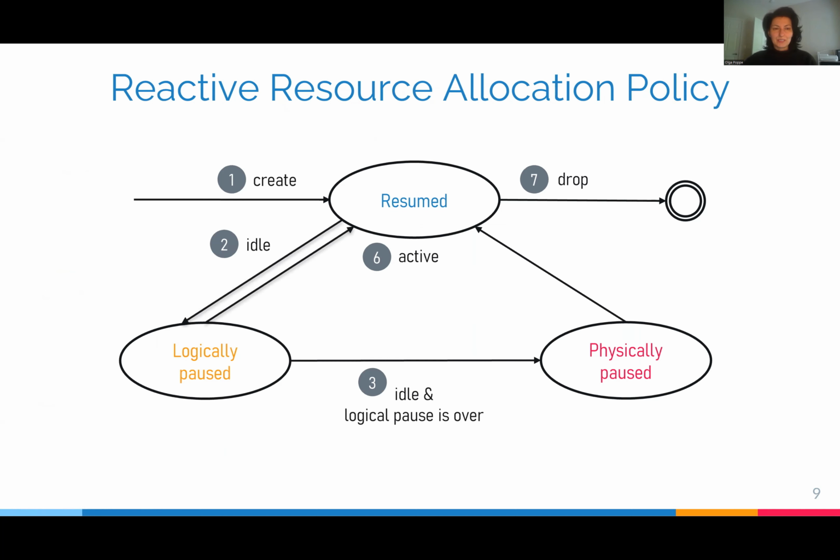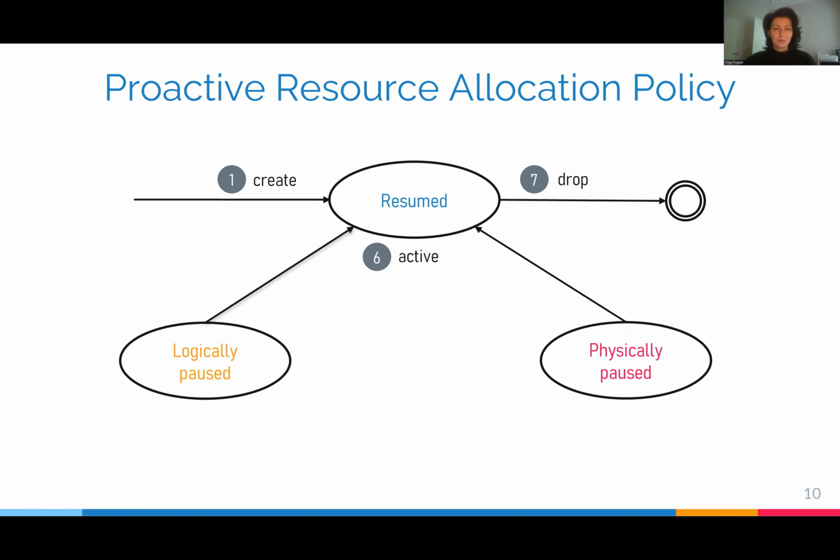Now we want to avoid the disadvantages of the reactive policy and convert it to a proactive policy as follows. When the database becomes idle, we predict the next login time. And if we know that it's going to be within the next few hours, we logically pause the database to avoid the overhead of frequent scaling operations.